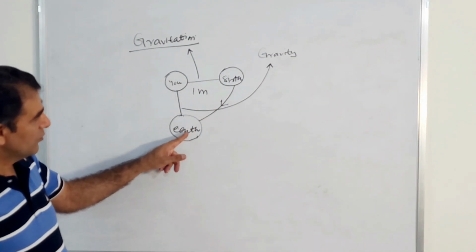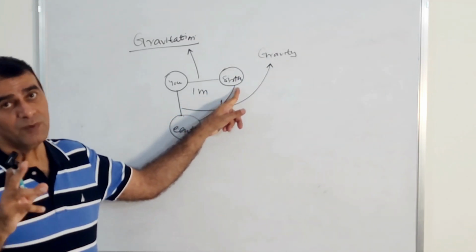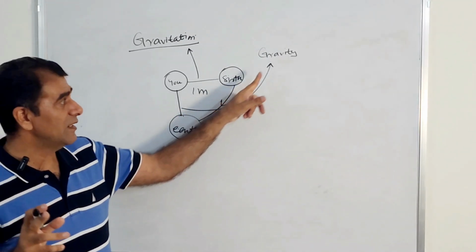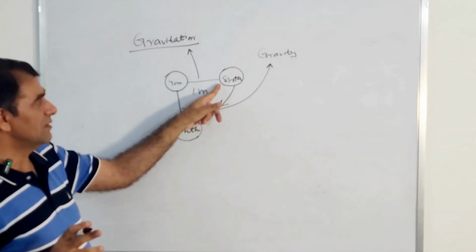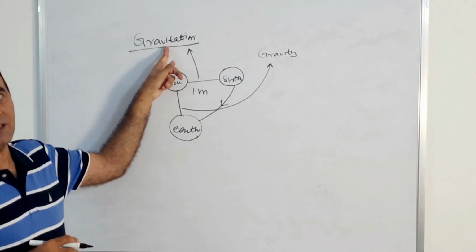So between earth and your sister there will be a force known as force of gravity, and between you and your sister there is a force known as gravitational force.